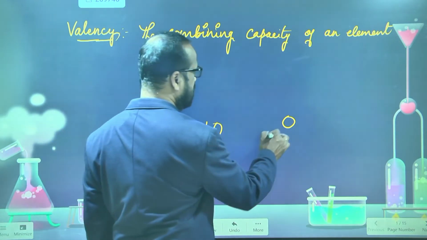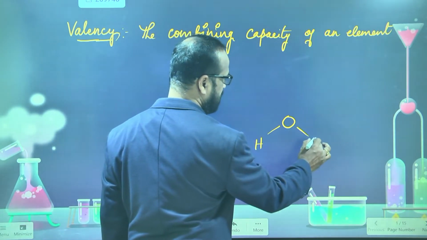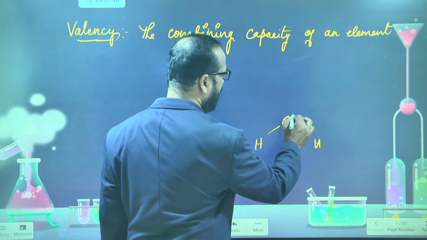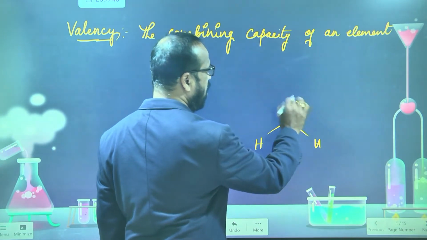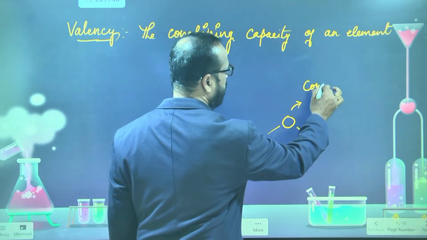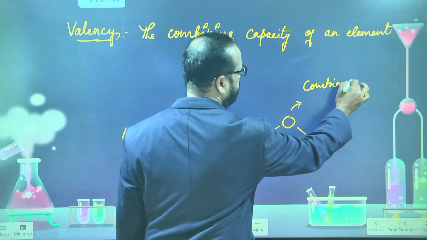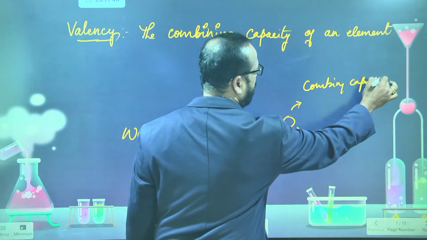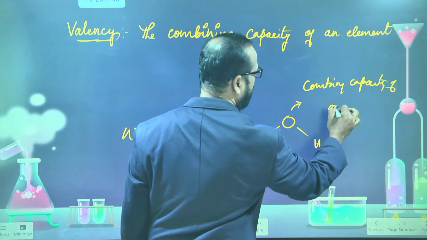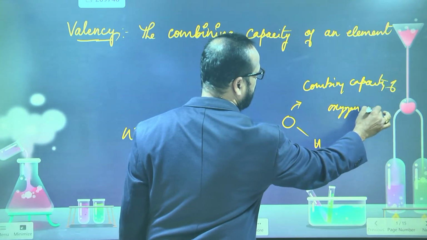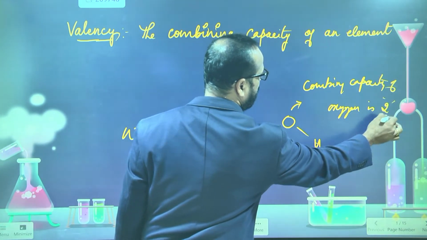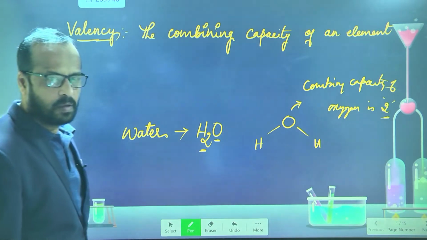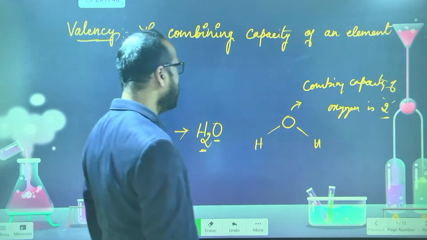So oxygen is combining with the 2 hydrogens here. So the combining capacity of oxygen is 2. Is this clear to you? So this is the valency.